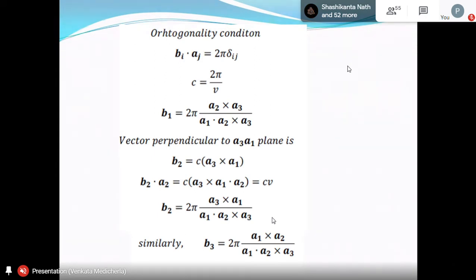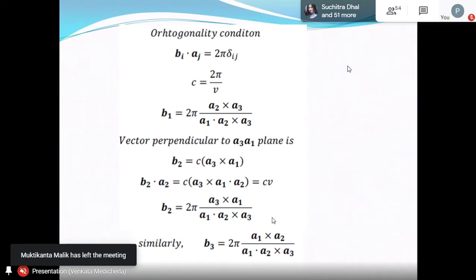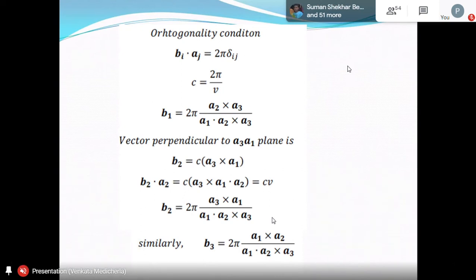What are B1, B2, B3? B1, B2, B3 are the primitive lattice vectors in the reciprocal space. Because A1, A2, A3 are non-coplanar, I told you already. A1, A2, A3 must be non-coplanar to get a three-dimensional Bravais lattice. Because A1, A2, A3 are non-coplanar, B1, B2, B3 are also non-coplanar. It must be non-coplanar. Okay.